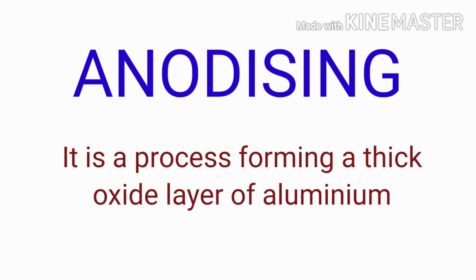Next, anodizing. It is a process of forming a thick oxide layer on aluminium. Aluminium develops a thin oxide layer when exposed to air. This aluminium oxide coat makes it resistant to further corrosion. The resistance can be improved further by making the oxide layer thicker.